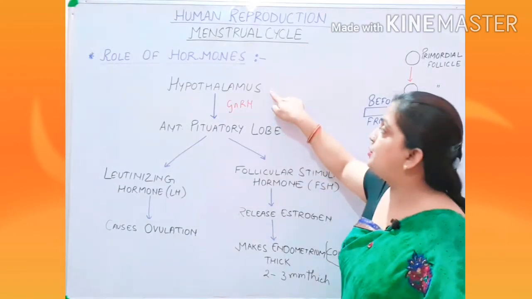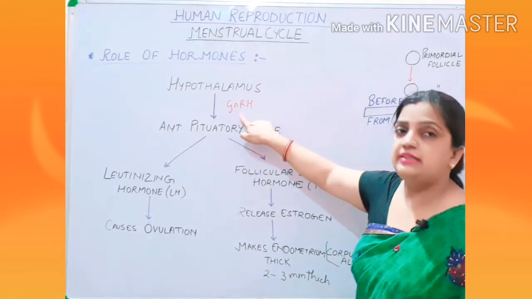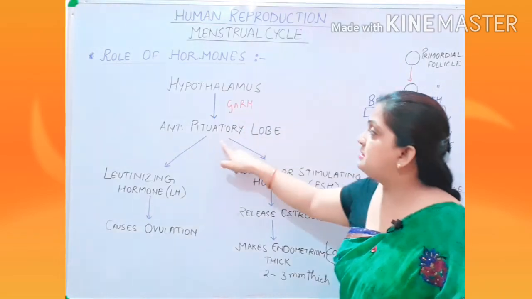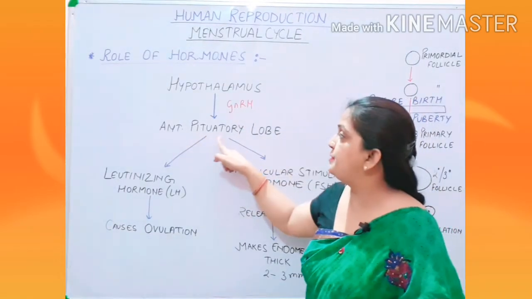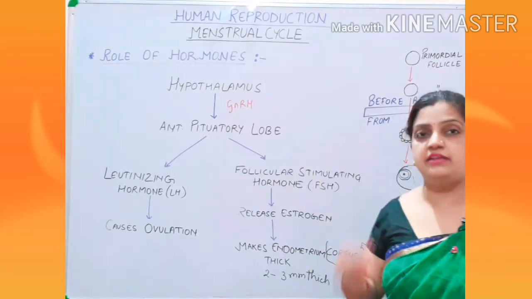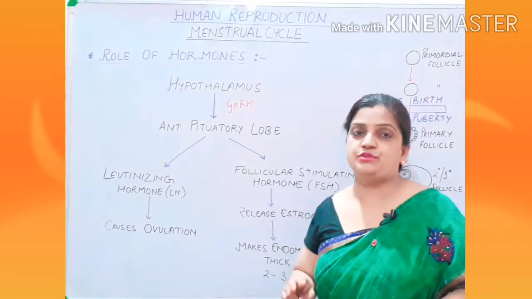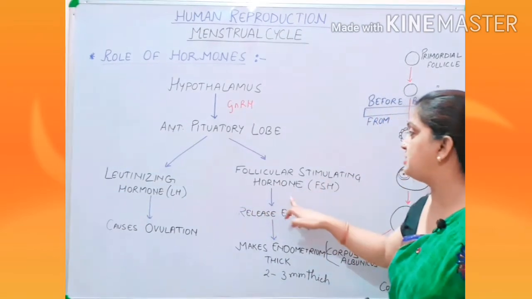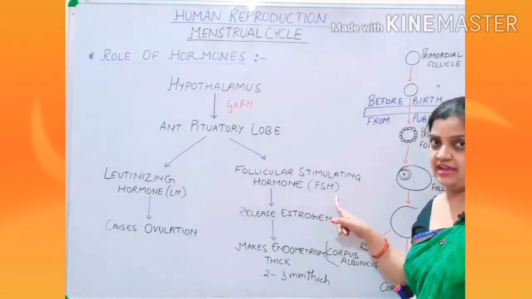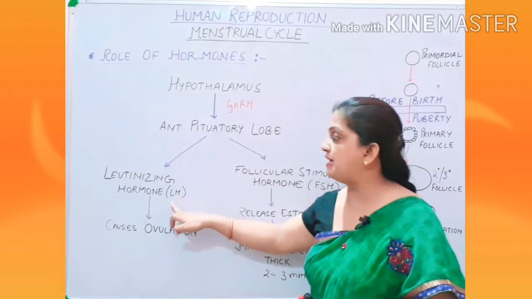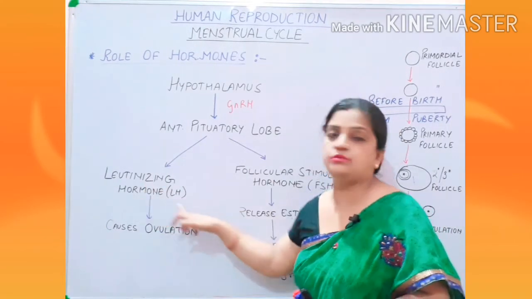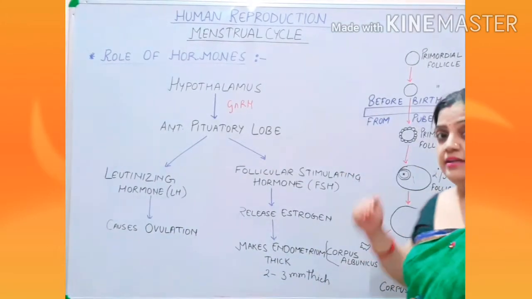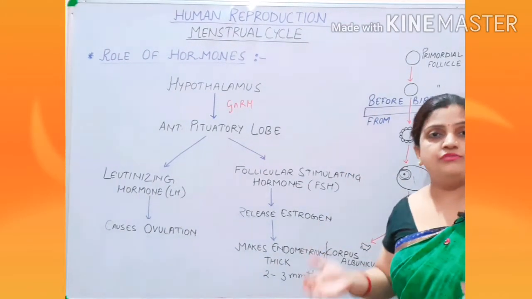So the hypothalamus, by secreting gonadotropin releasing hormone, commands the anterior pituitary lobe to secrete two different types of hormones: follicle stimulating hormone, FSH, and then your second hormone, luteinizing hormone, that is LH. Then what is the role of these hormones?